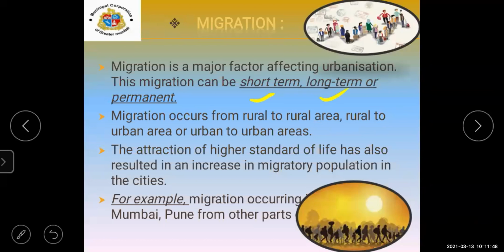Migration occurs from rural to urban areas, or urban to urban areas. These are the migration terms: short term, long term, or permanent. The attraction of a higher standard of life has also led to an increase in the migrating population in the city. For example, migration occurs to cities like Mumbai and Pune from other parts of India. These are the migration points.